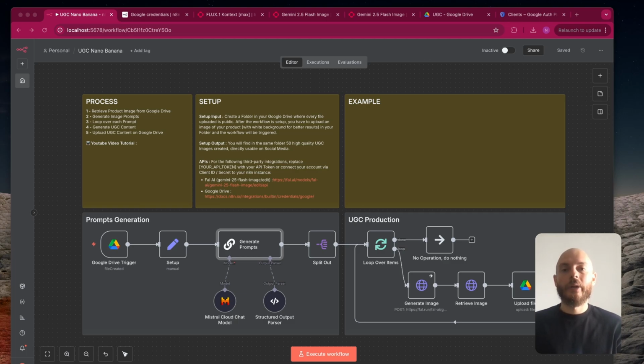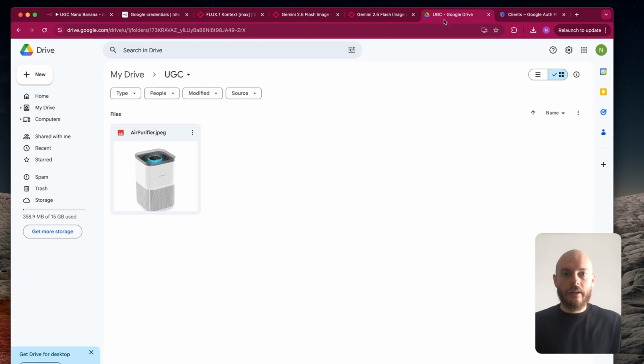In this video, I will show you how to create unlimited UGC content for your product for a fraction of the cost and a fraction of the time. So before reviewing this workflow node by node, let me run it one time so you understand how this is working. So basically, it retrieves a product image from Google Drive that I have here.